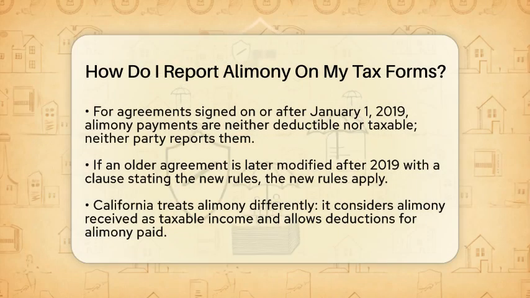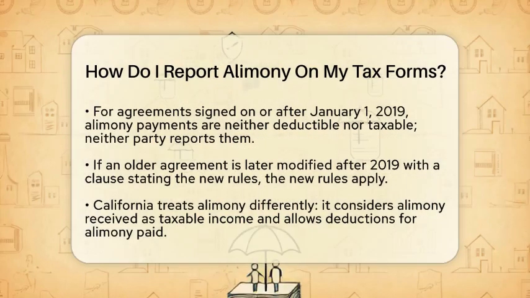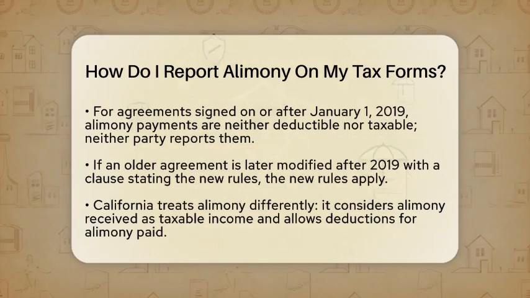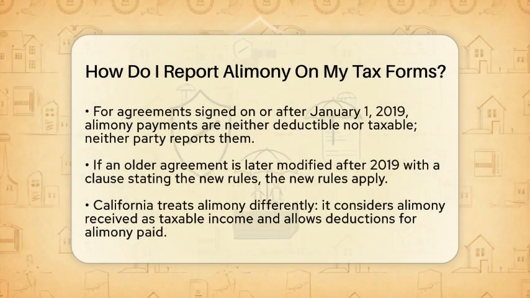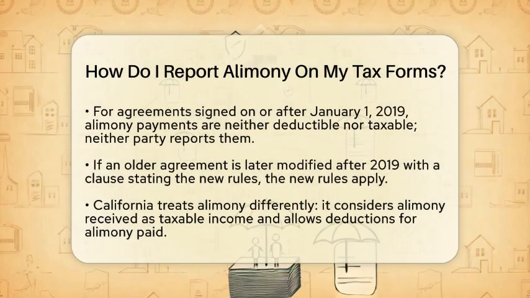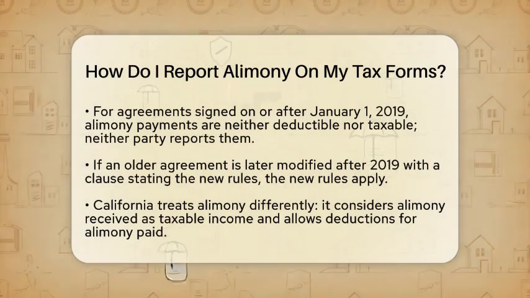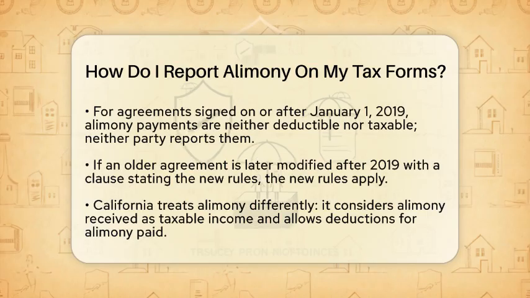The person receiving the alimony must report it as income on Schedule 1, line 2 of Form 1410. If you paid alimony to more than one person, you need to list each recipient's Social Security number or individual taxpayer identification number and the amount paid on an attached statement.